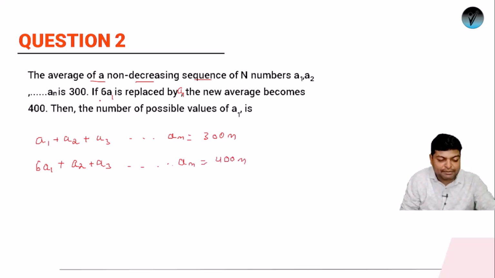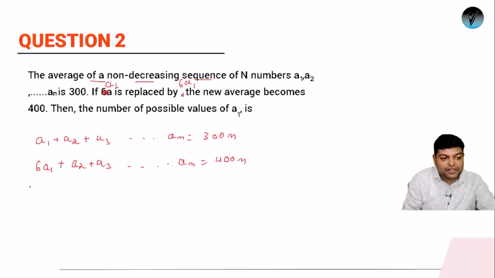There has been a slight mistake, make a correction here: if a1 is replaced by 6a1, then the average becomes 400. Again, if I add all the numbers, it should be 400n.